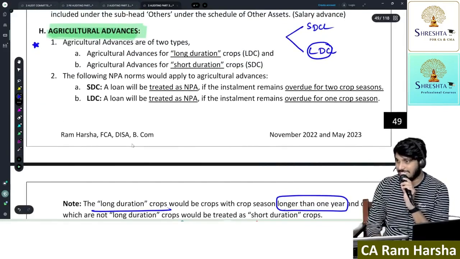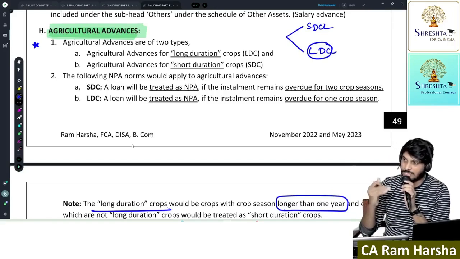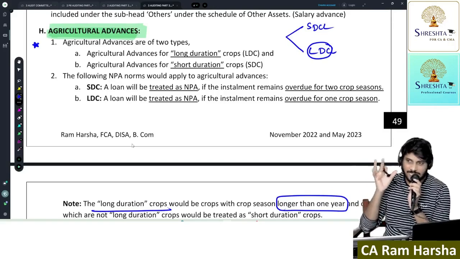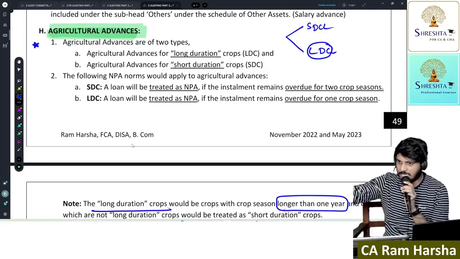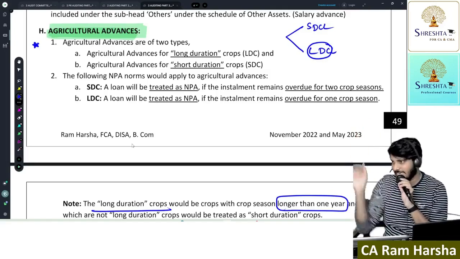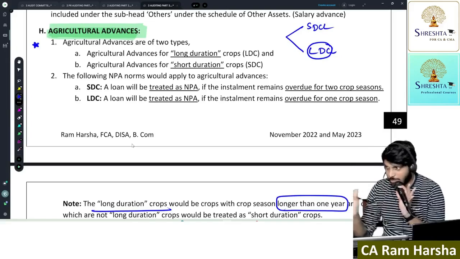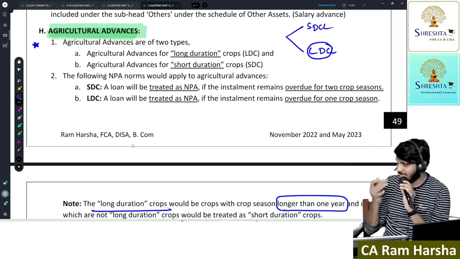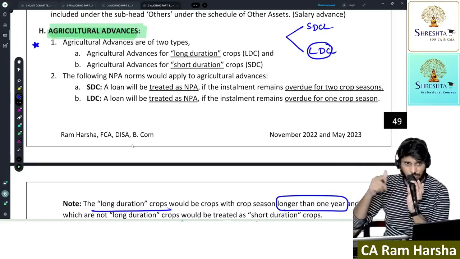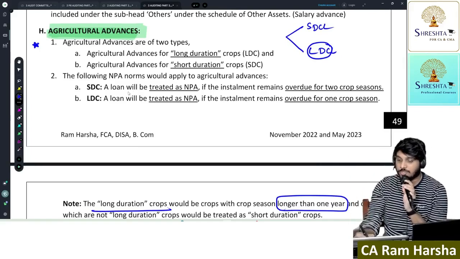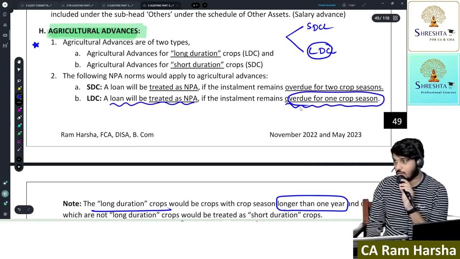Now, what is the NPA treatment? Suppose a farmer has taken loan in respect of long duration crop. From plantation of seeds till the harvesting is the loan duration. After harvesting, he should sell and then repay the loan. Then it is treated as in time. But suppose the time is over, one season, the crop season, is over, and later one more season also passes away. A long duration crop loan is treated as NPA if it is overdue for more than one crop season.